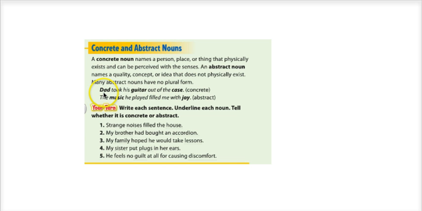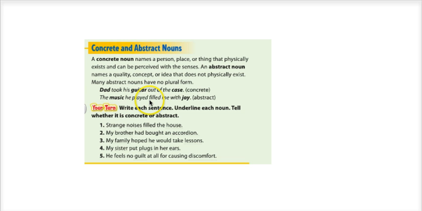So in this following sentence, Dad took his guitar out of the case. You have 3 concrete nouns. Dad, who's a person. Guitar, that's a thing that you can pick up. And the case is the thing in which the guitar goes, and you can also pick that up. It physically exists.